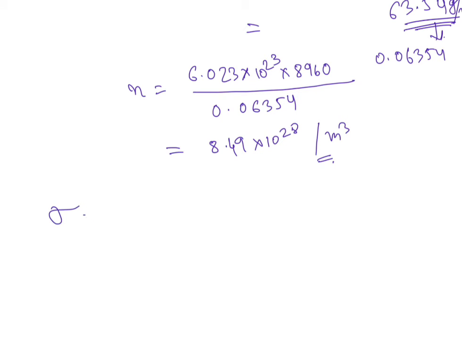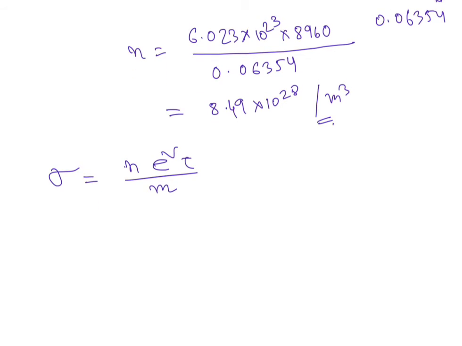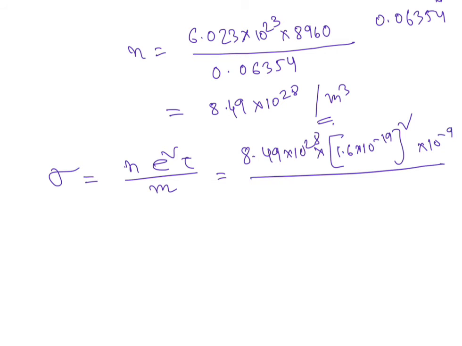So what we have written in the Drude formula, n e square tau by m. Here we simply put 8.49 into 10 to the power 28, into the electron charge 1.6 into 10 to the power minus 19 whole square, into 10 to the power minus 9, which is tau, and then divided by 9.11 into 10 to the power minus 31 kg.